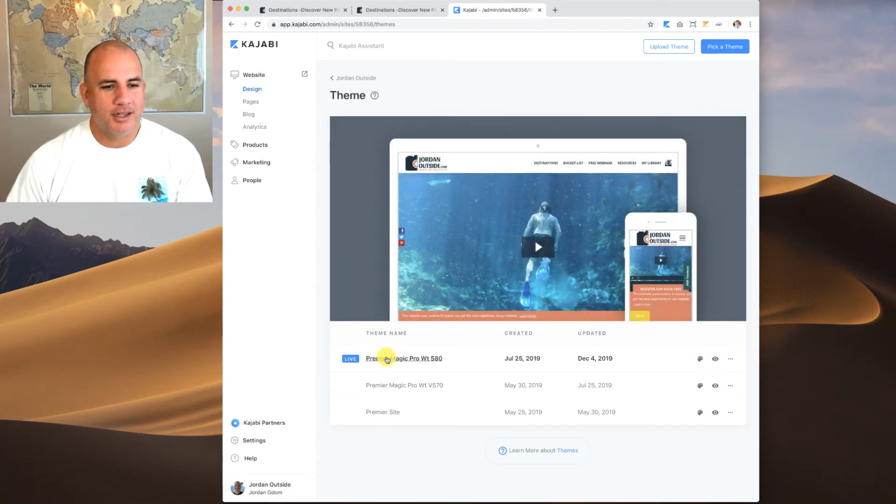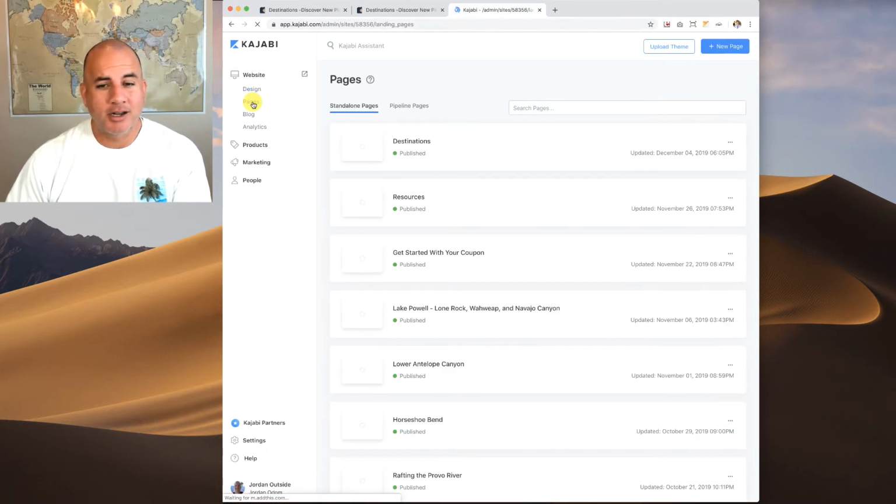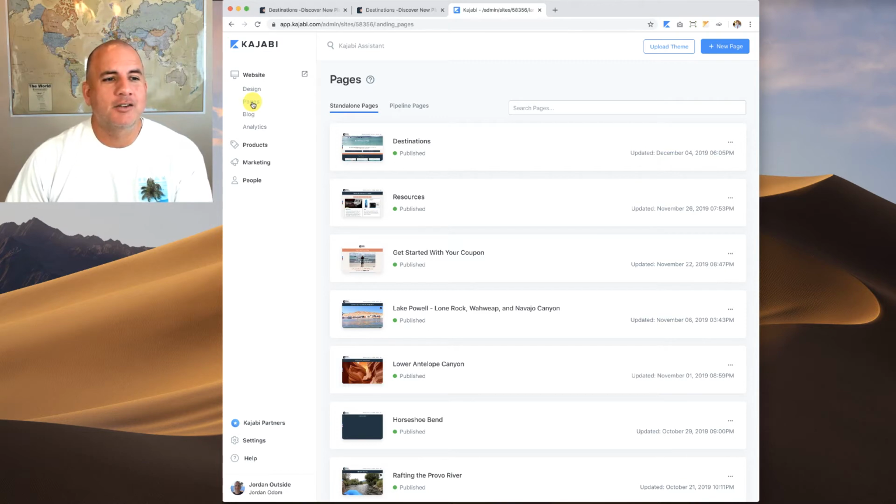Okay, so now you'll see that I've got the Premiere Magic Pro theme installed, and this is where I could pick a different theme. Just like in WordPress, you'd pick a different theme or install a theme. So I could upload a third-party theme, and then this is a big part, is the pages. So I wanted to be able to format these pages exactly how I wanted it, just like you would do in WordPress. And so Pages is basically like a page builder that you would use for landing pages, but you can also use it for your website as well.